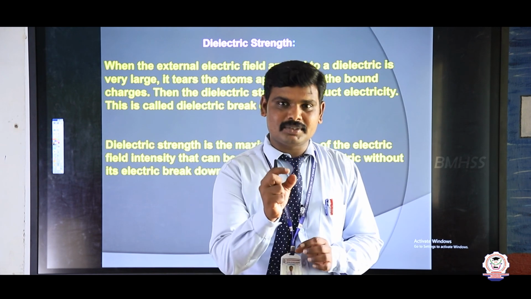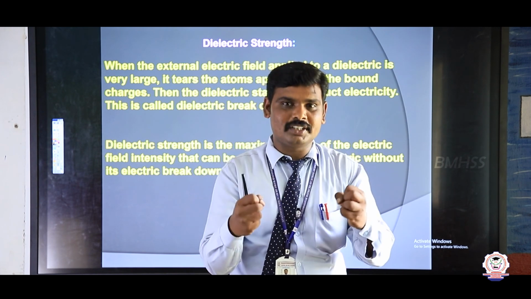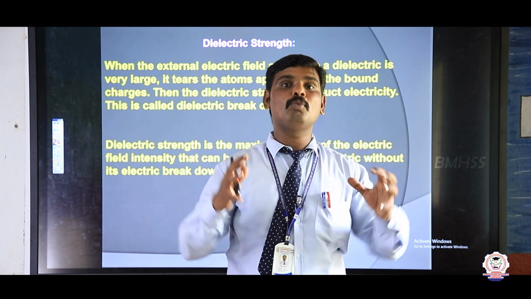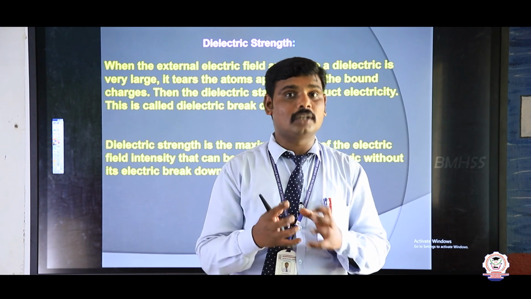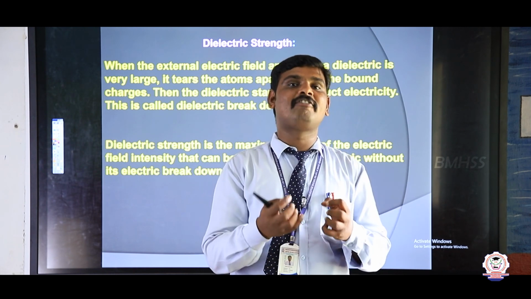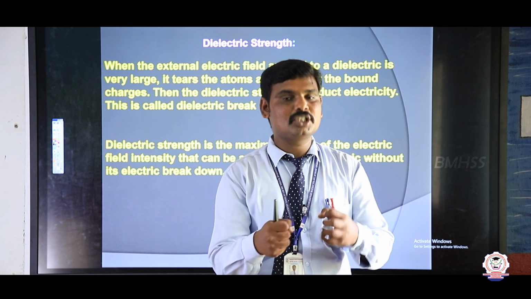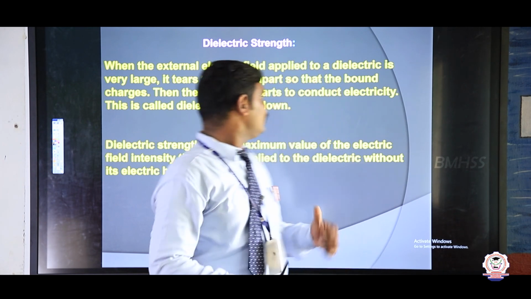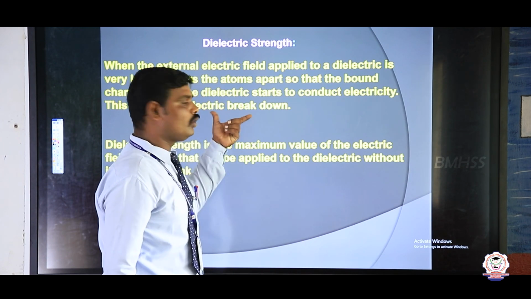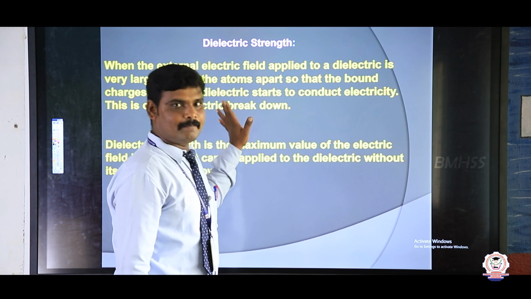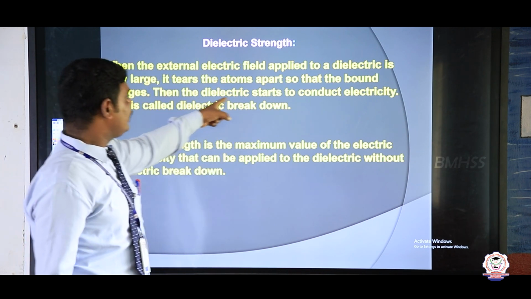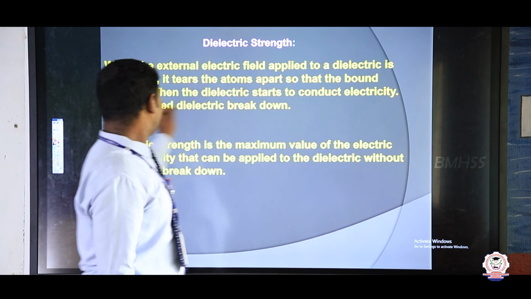The atoms tear apart, and positive and negative charges appear. The amount of electric field I apply is its strength. After I apply a particular amount of electric field, the positive and negative charges separate, and that is called the electrostatic or electric breakdown of the dielectric. Then the dielectric starts to conduct electricity.